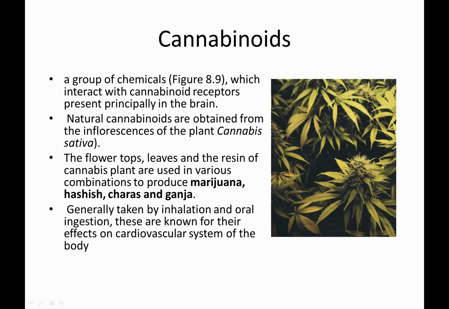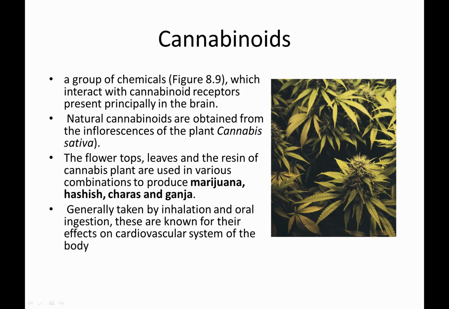Coming to the cannabinoids, these are chemicals which interact with the cannabinoid receptors in our brain. These cannabinoids are obtained from the inflorescence of the plant Cannabis sativa, from the flower.